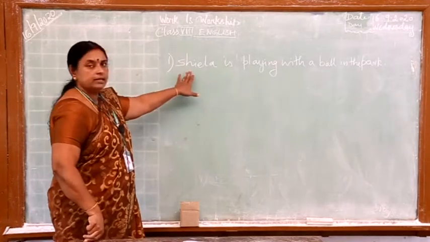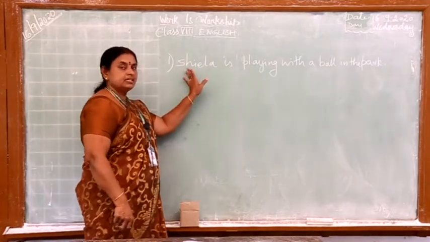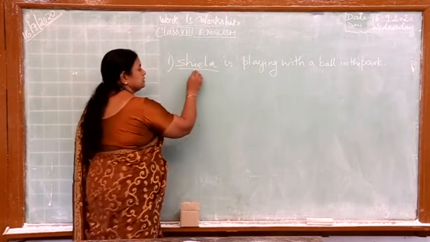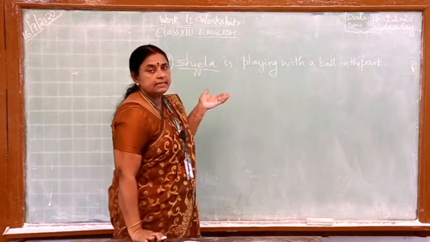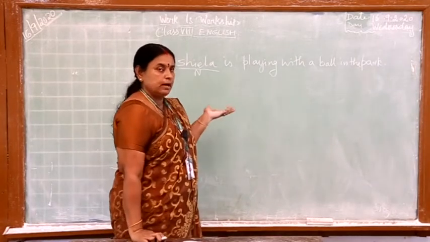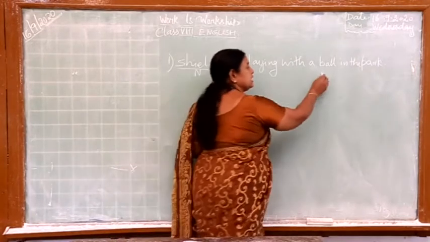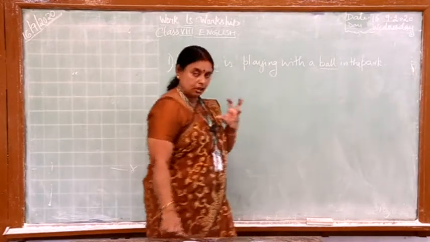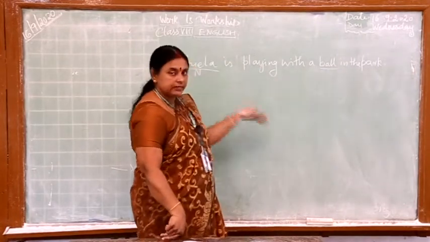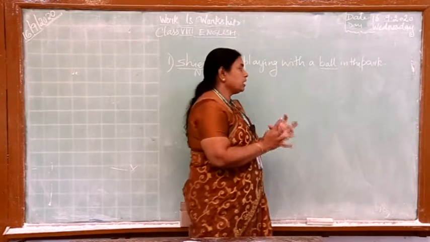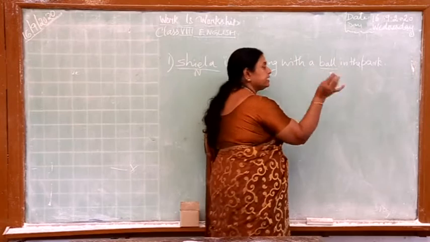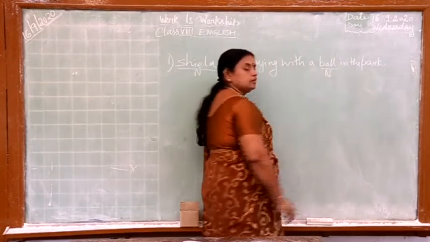Now, because we know what a noun is, everybody would have pointed out that it is the name of a person. We can see here it is Sheila. So Sheila is a noun. Can you find anything else in the sentence as a noun? What is that? We can see a thing here, an object. What is Sheila playing with? She is playing with an object. That object is a ball. So ball again is a thing, and that also we can say is a noun.